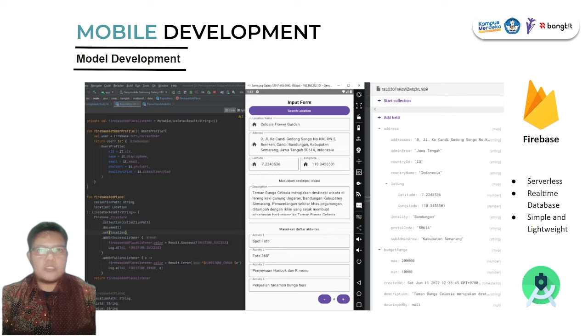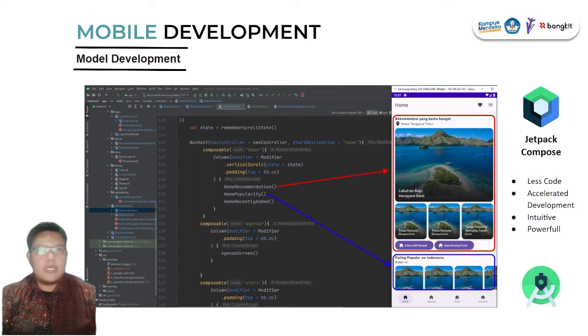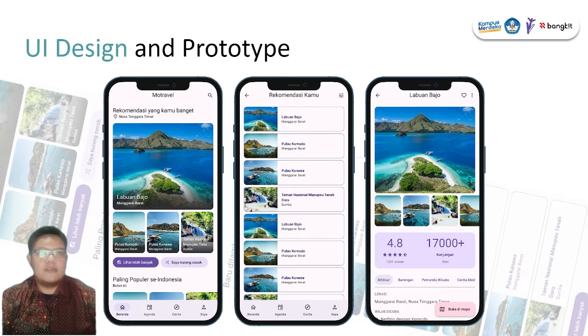Using Jetpack Compose, we can write with less code. It means code with Compose is simple, easy to maintain, and accelerates development. Compose gives us flexibility to implement the design we have created. When we are building our own design system, we just need to create a function as a component and call it whenever we need it. And this is the application result.